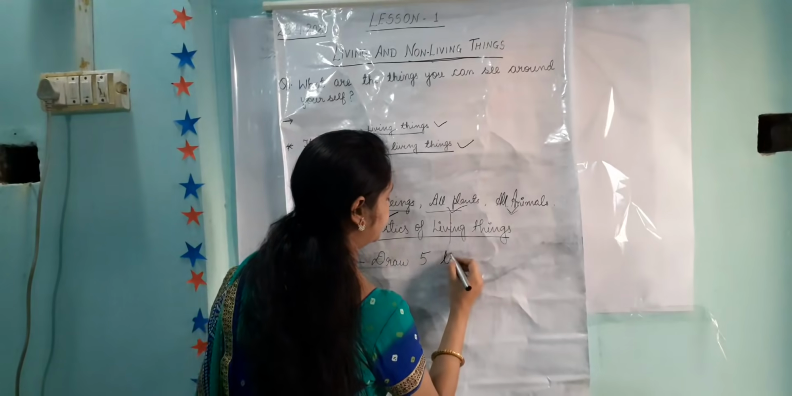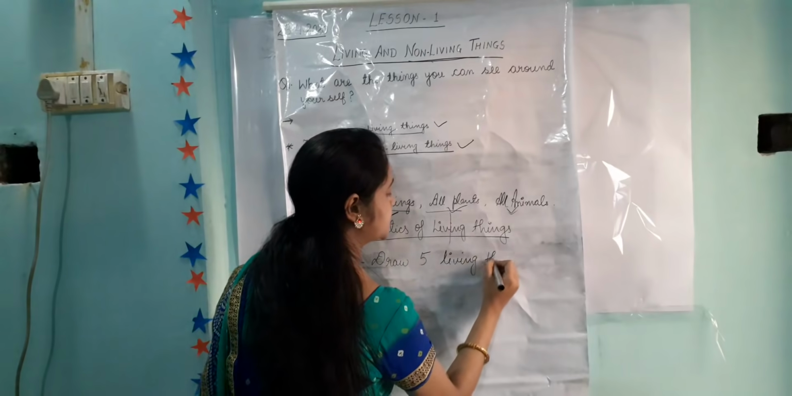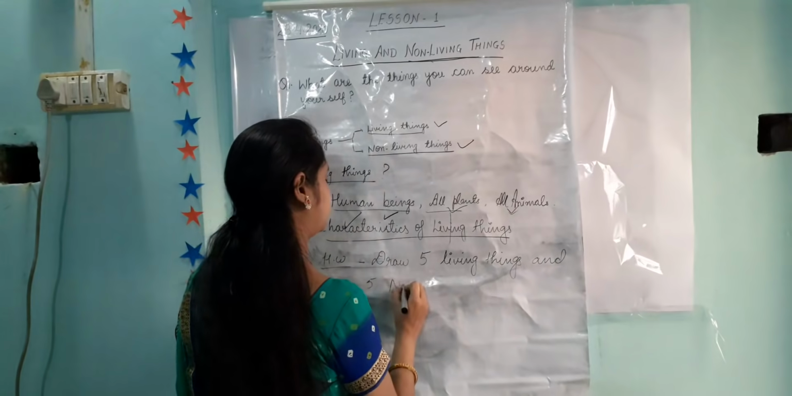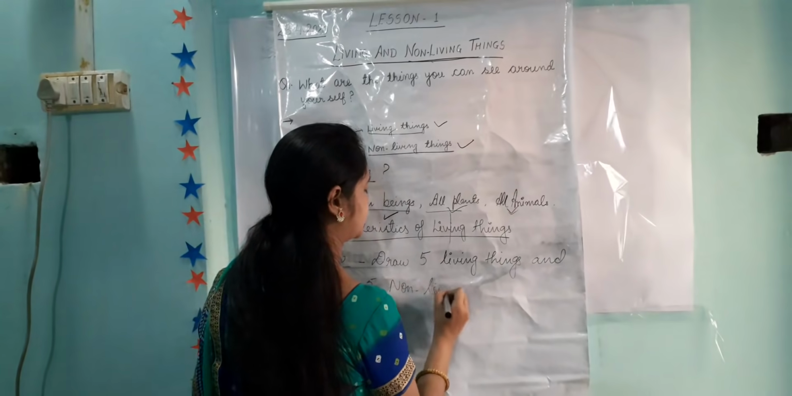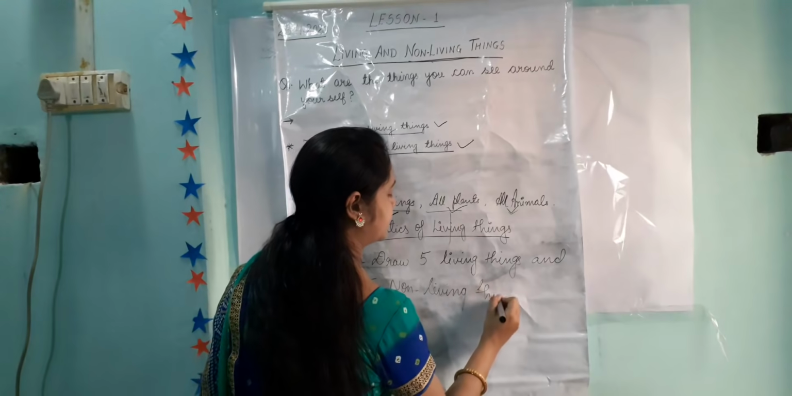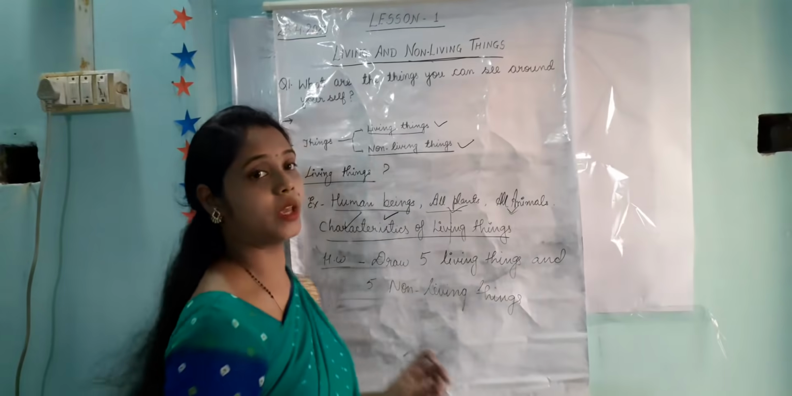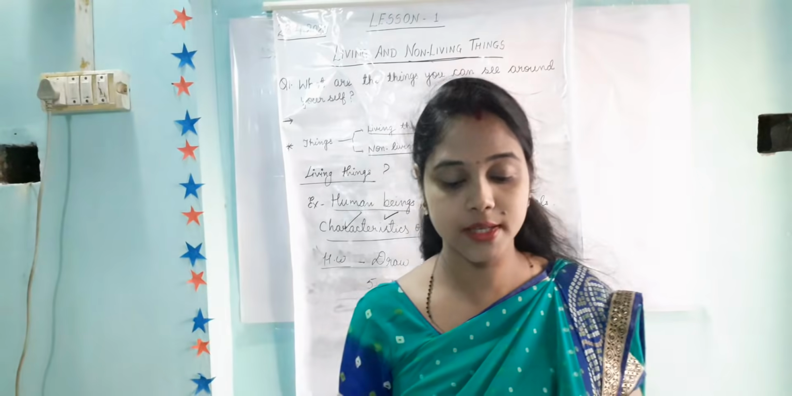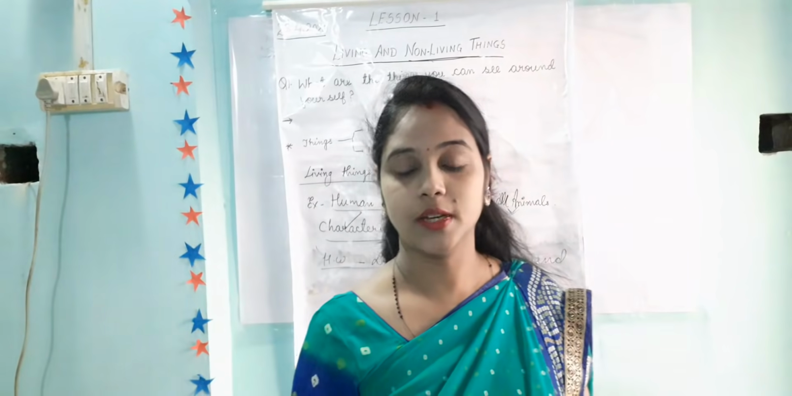and 5 non-living things. Your homework is to draw 5 living things and 5 non-living things. You can color it, and you can label the diagram properly. It is a fun time now, so you can study as well as enjoy your holidays also.